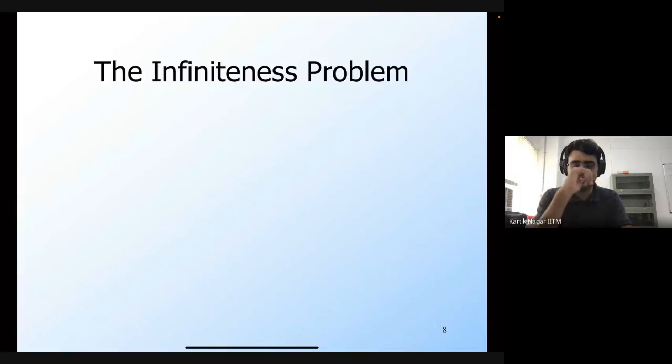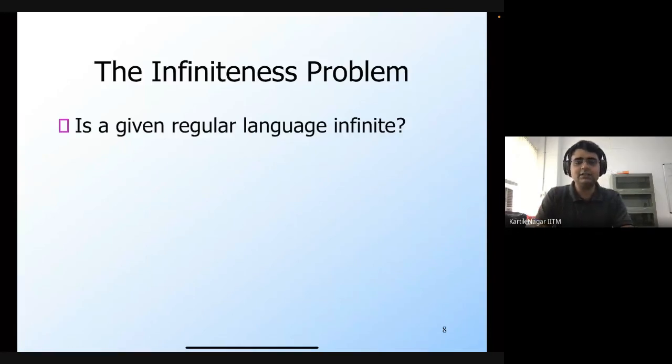So now let's consider a slightly more tricky decision property, which is the infiniteness problem. Here, the question that we are asking is whether or not a given regular language is infinite. We know that regular languages can be infinite. The various representations that we have seen, like DFA, NFA, or regular expressions, are all finite representations. However, the language that they represent itself may be infinite.